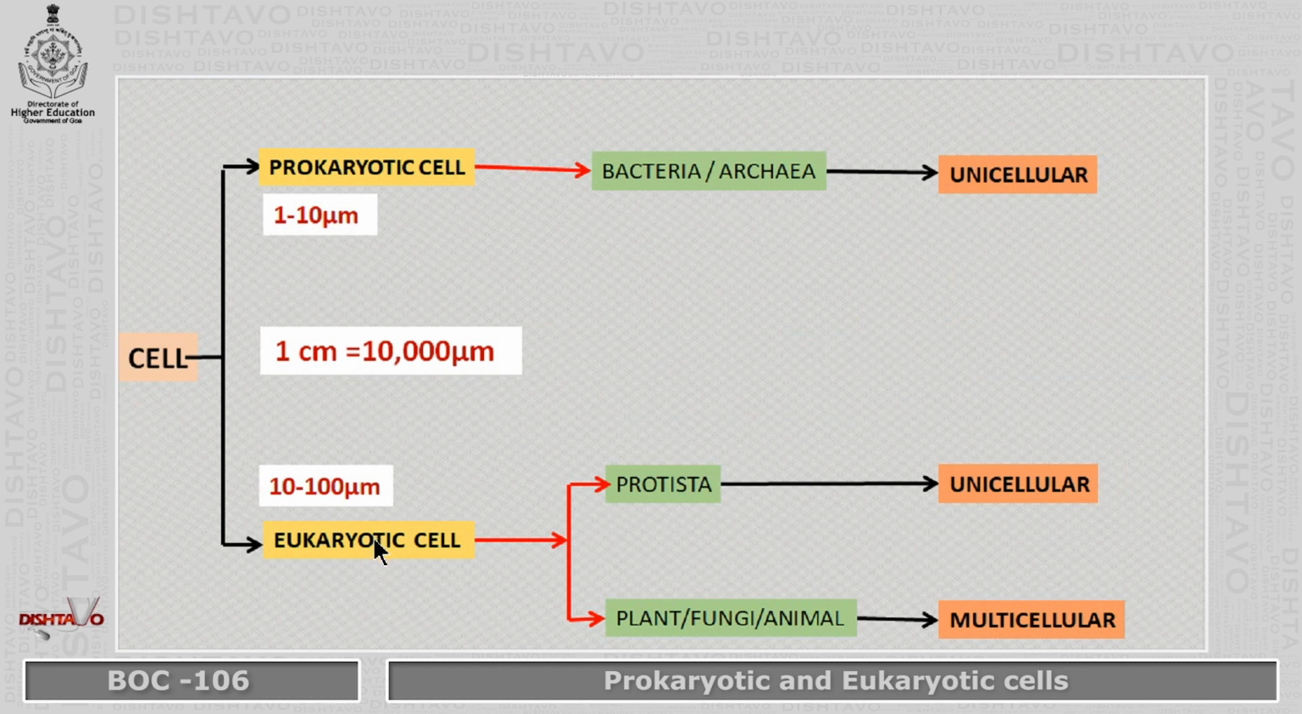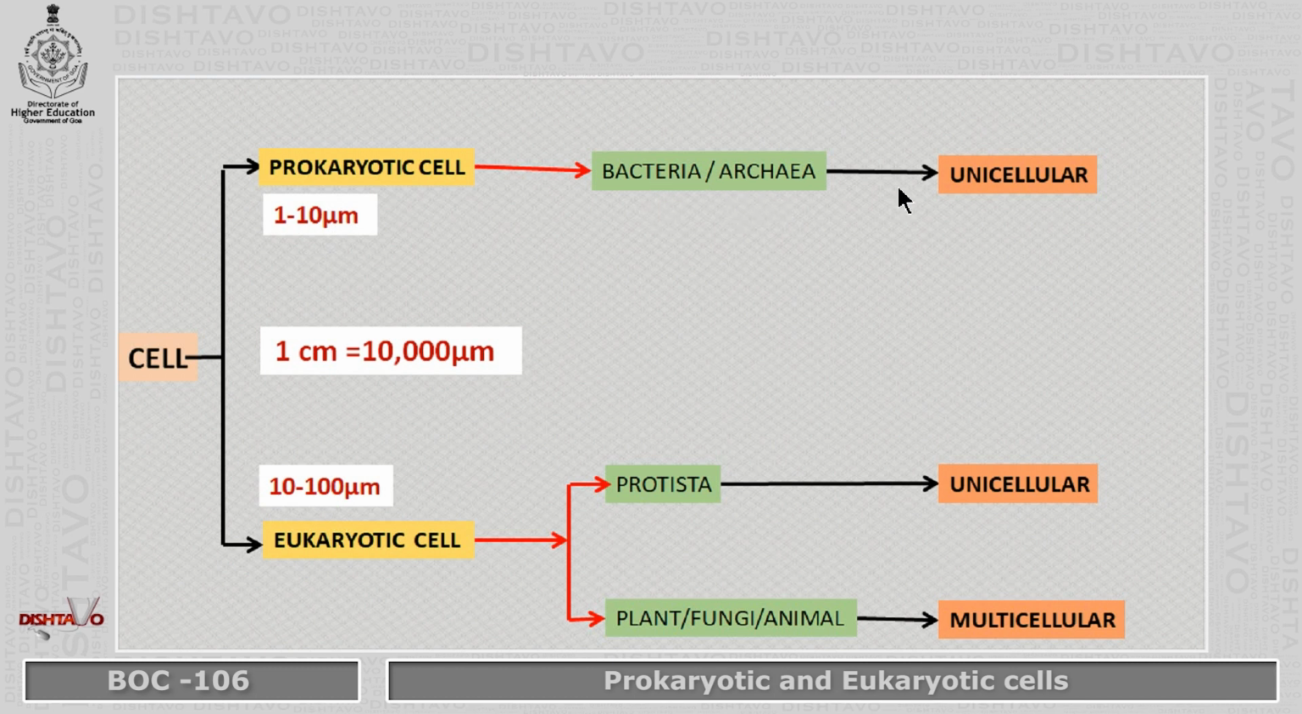Now, if we take the structure, the size of the prokaryotic cell, they normally range from 1 to 10 microns. Whereas the eukaryotic cells, their cell structure ranges from 10 to 100 microns.